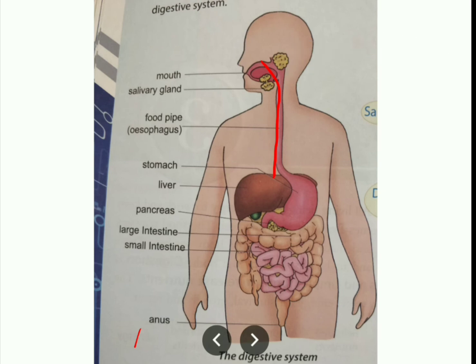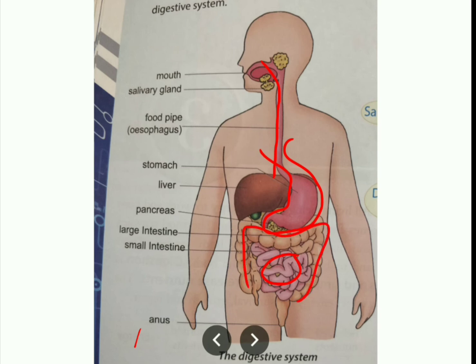Yes, this is called the stomach. This part is there, no? That is called the stomach. And after the stomach, the food will go to the intestines. First it will go to the small intestine. That means the small intestine is this one, and this is the large intestine.